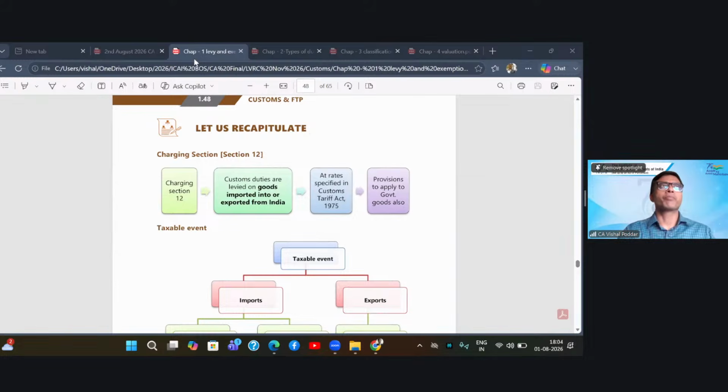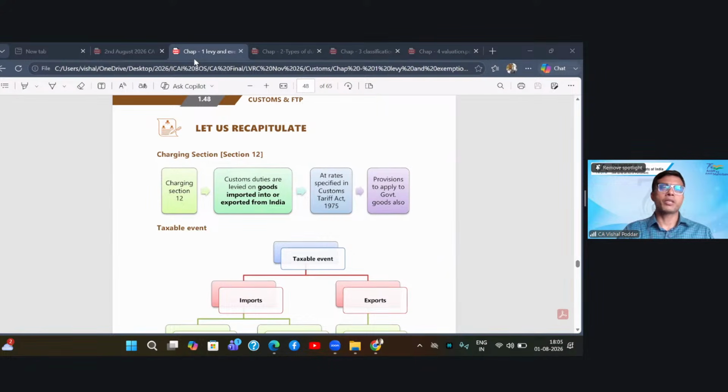Point number two, since it deals with international transactions, it has to be in consonance with multiple international policies and regulations. Thirdly, customs law covers only goods.